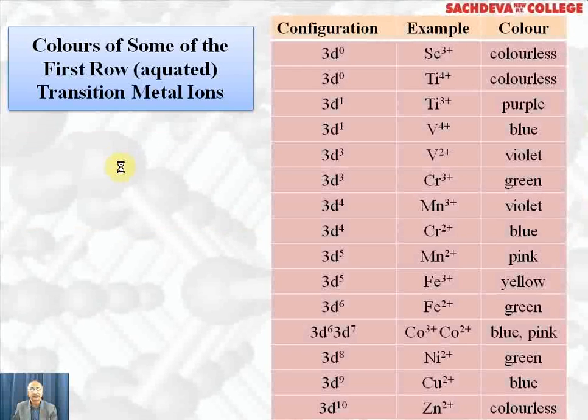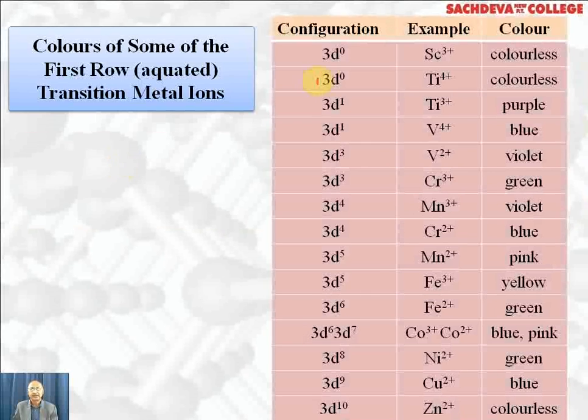Let's take up the colors of transition metals. Scandium +3, 3d0, is colorless. So scandium +3 is colorless because it does not have unpaired electron. Titanium +4 is colorless due to no unpaired electrons. Titanium +3 is purple due to one unpaired electron. Vanadium +4 is blue due to one unpaired electron. Vanadium +2 is violet because it has 3 unpaired electrons. Chromium +3 also has 3 unpaired electrons. It is found green. 3d4 Mn+3 has 4 unpaired electrons, it's violet.